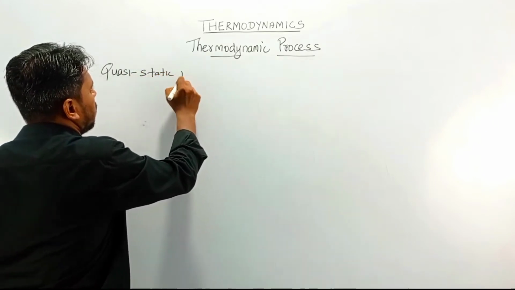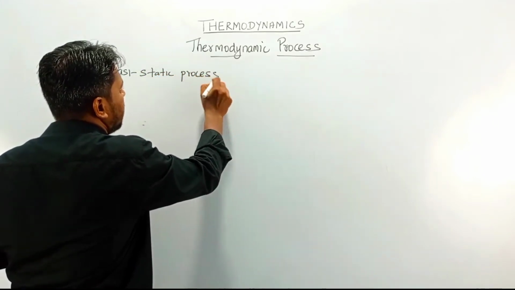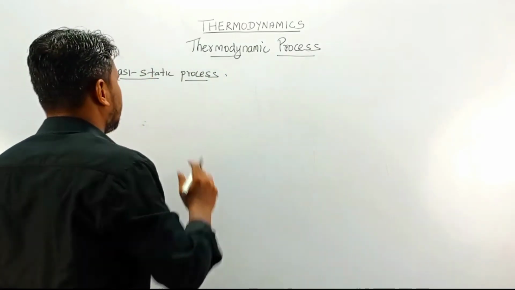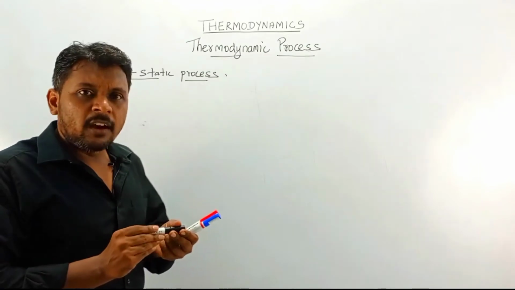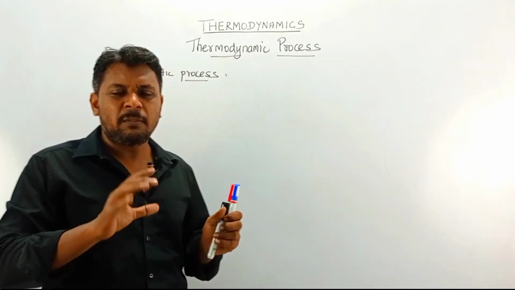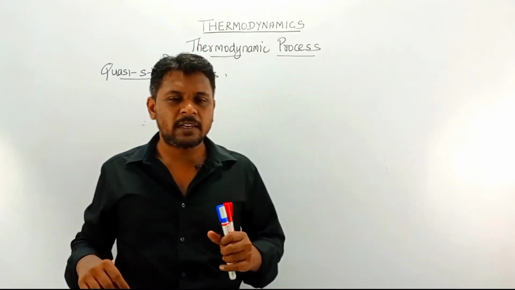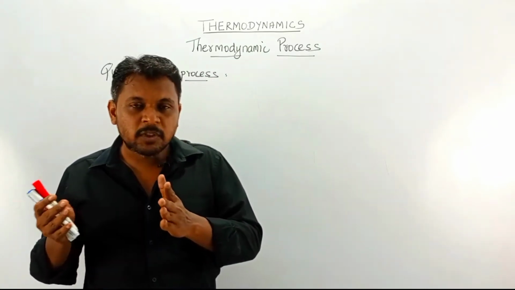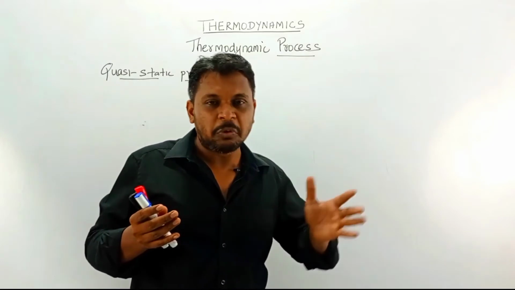Quasi-static process. From the name itself it says that it's static. So we are making something static. Normally, maintaining a non-equilibrium state of a system is very difficult. So let us imagine we are maintaining the equilibrium state of a system throughout the situation.